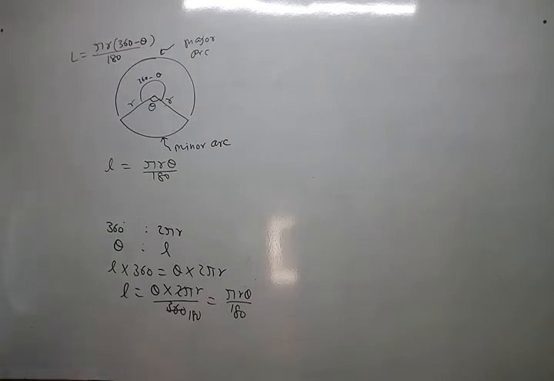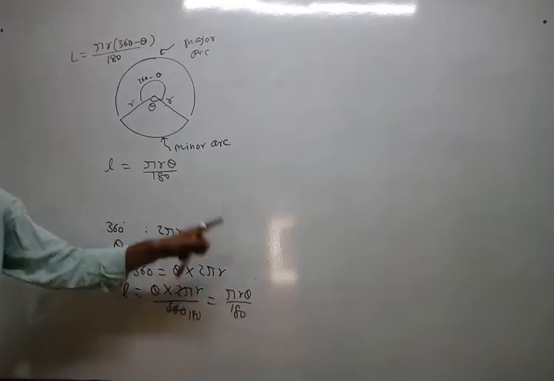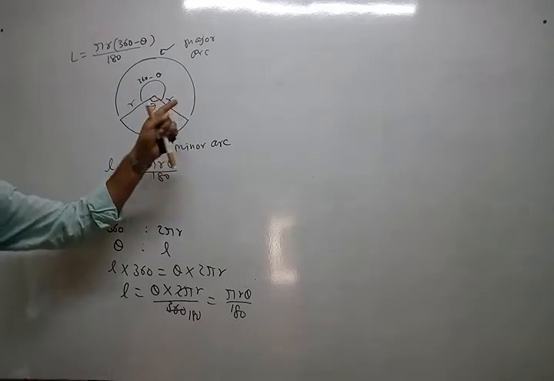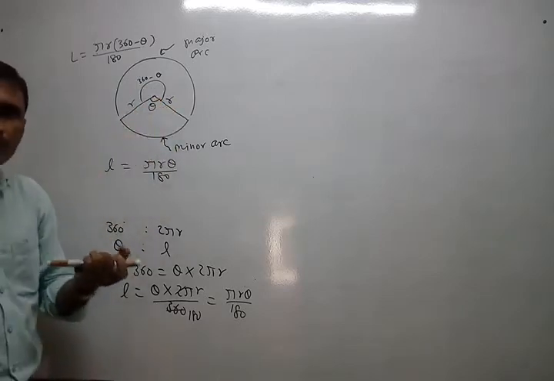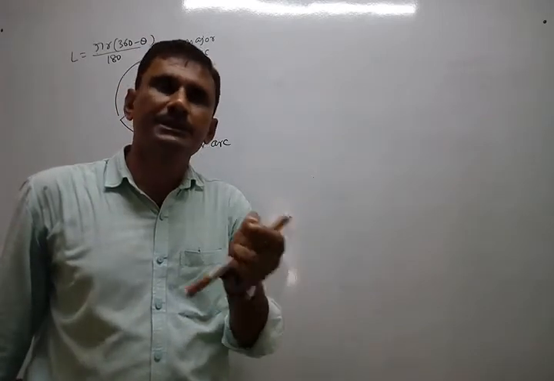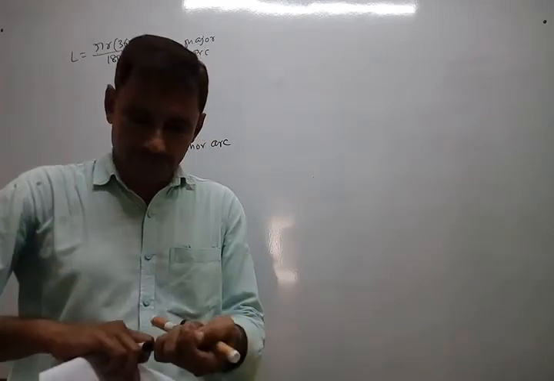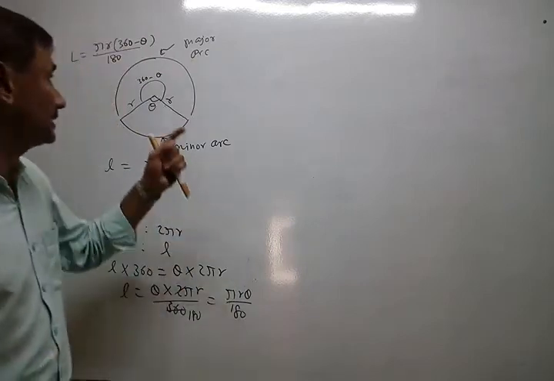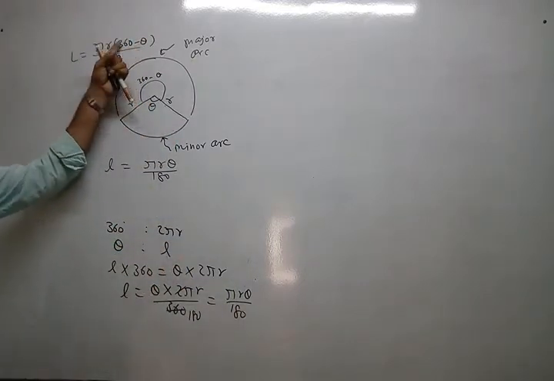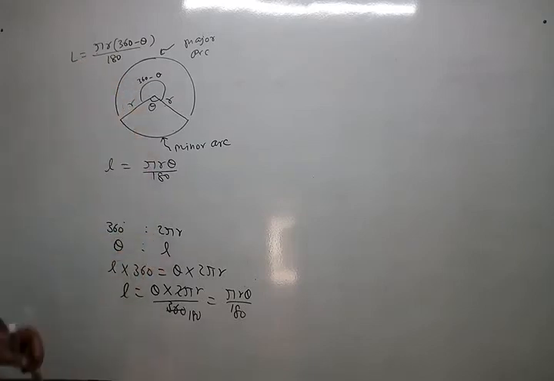Obviously, because instead of theta I have written a reflex angle. Do you know what a reflex angle is? 360 minus the angle, that is nothing but a reflex angle. So if you write the reflex angle instead of theta, you get the major arc directly. So that is one part.